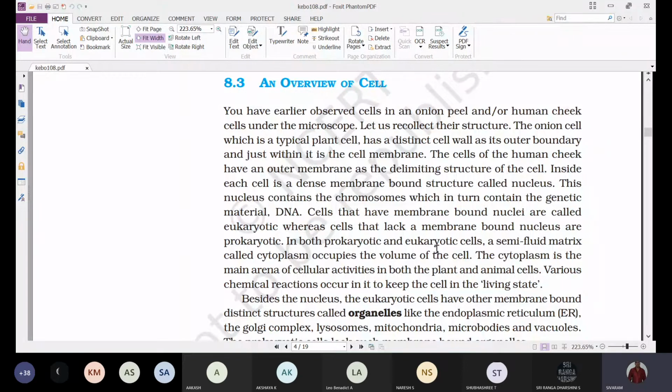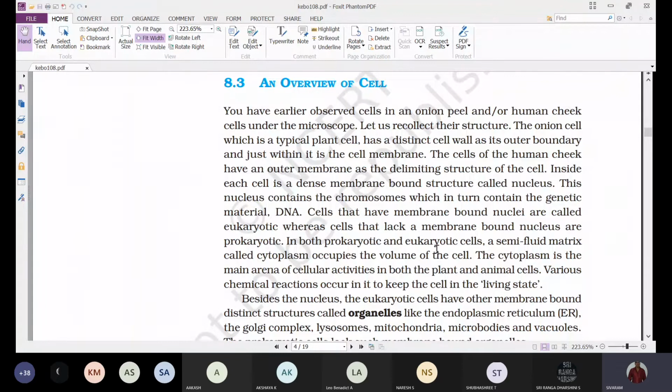Okay, and next, cells that have membrane bound nuclei are called eukaryotic, whereas the cells that lack a membrane bound nucleus are prokaryotic. Okay, what does the nucleus mean? Nucleus is the region where the chromosome and the genetic material is present.